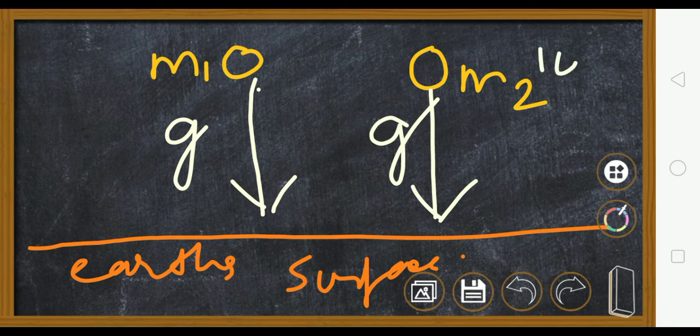Let this be 10 kg. Let this be only 2 kg. Still, both will be attracted by the Earth by the same force. That is the Earth's gravitational force. That is, they will have an acceleration g. So the Earth attracts the body equally irrespective of their masses and weight. So the value of g will be same for m1 and same for m2. Okay. Now what does this mean?